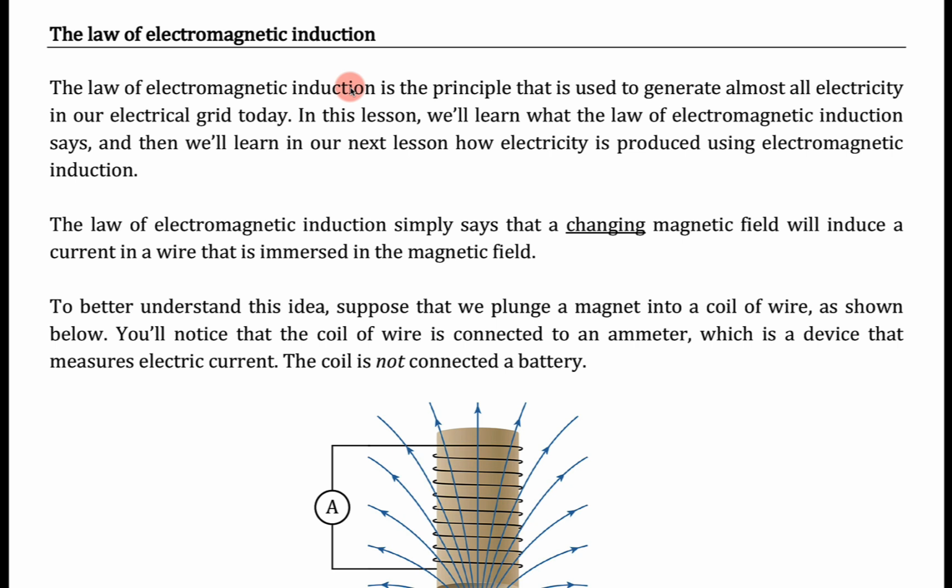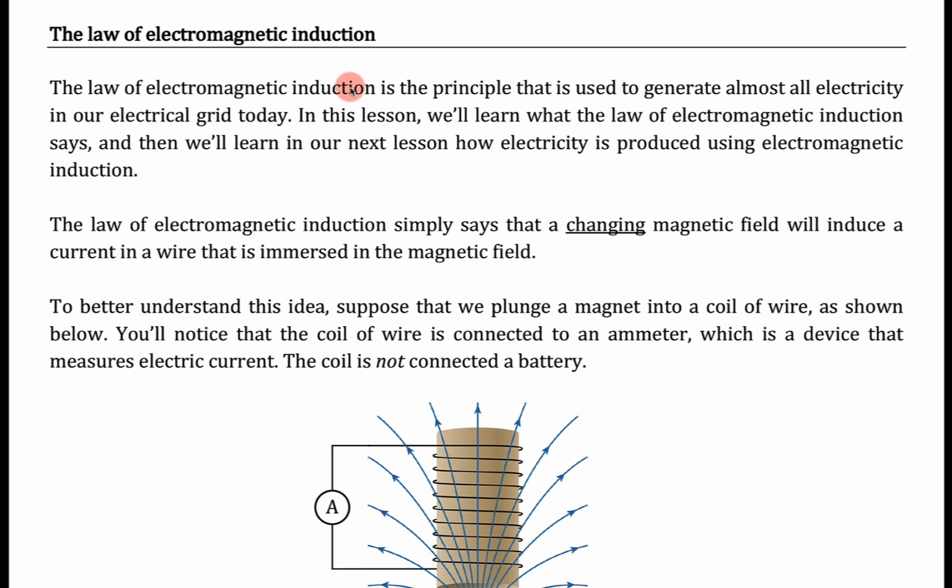So we're going to learn the details of how electromagnetic induction is used to produce electricity in our next lesson. In this lesson, we're just going to learn what the law of electromagnetic induction says. So this lesson is just about the law itself, as well as a related law called Lenz's law. And then in our next lesson, we're going to learn how electricity is actually generated in our electrical grid.